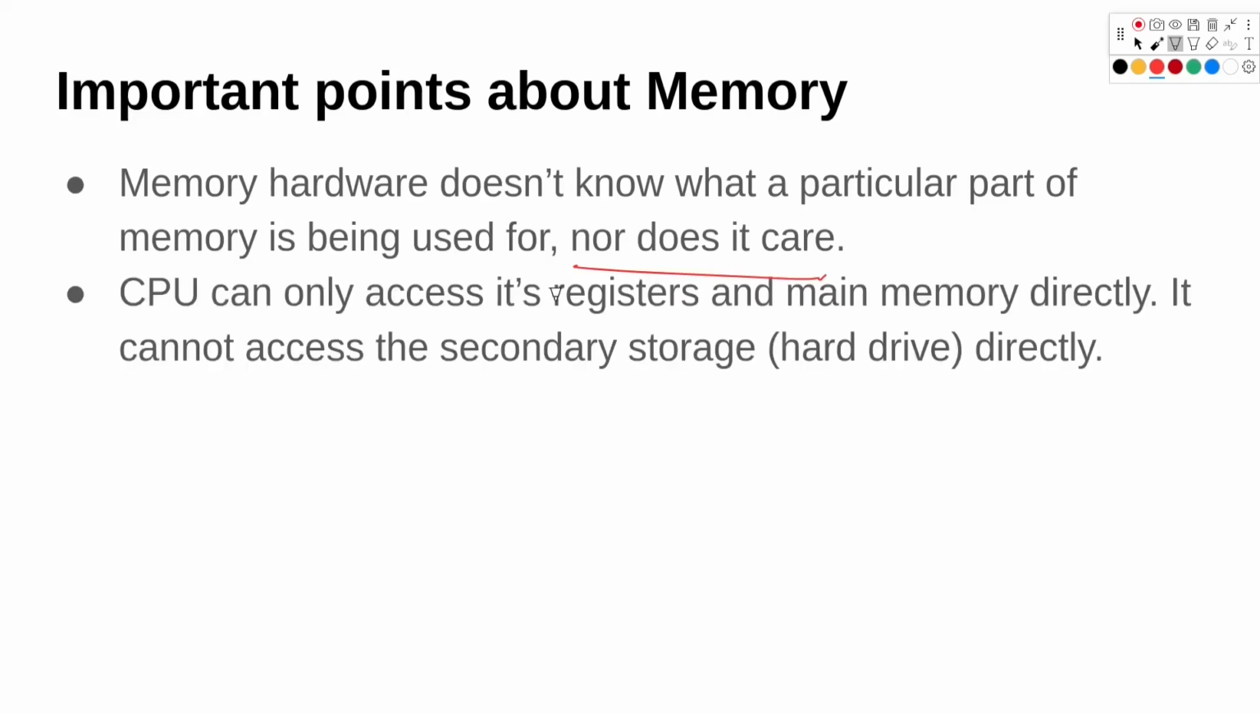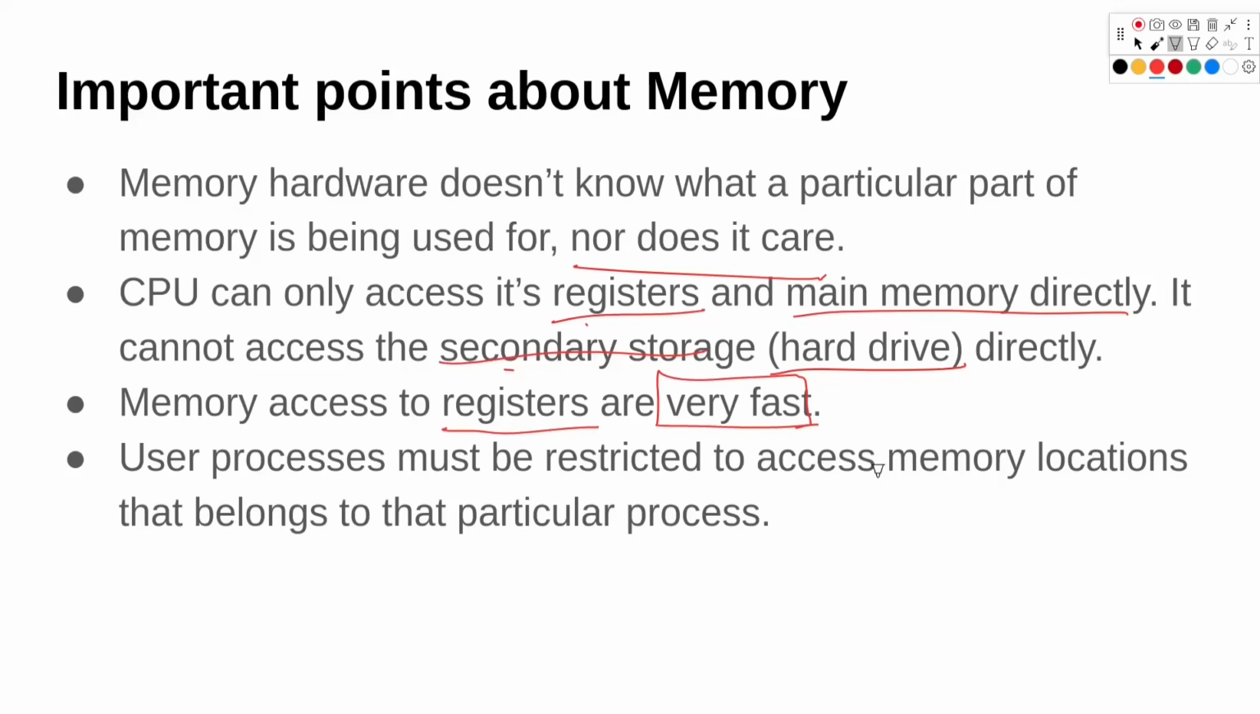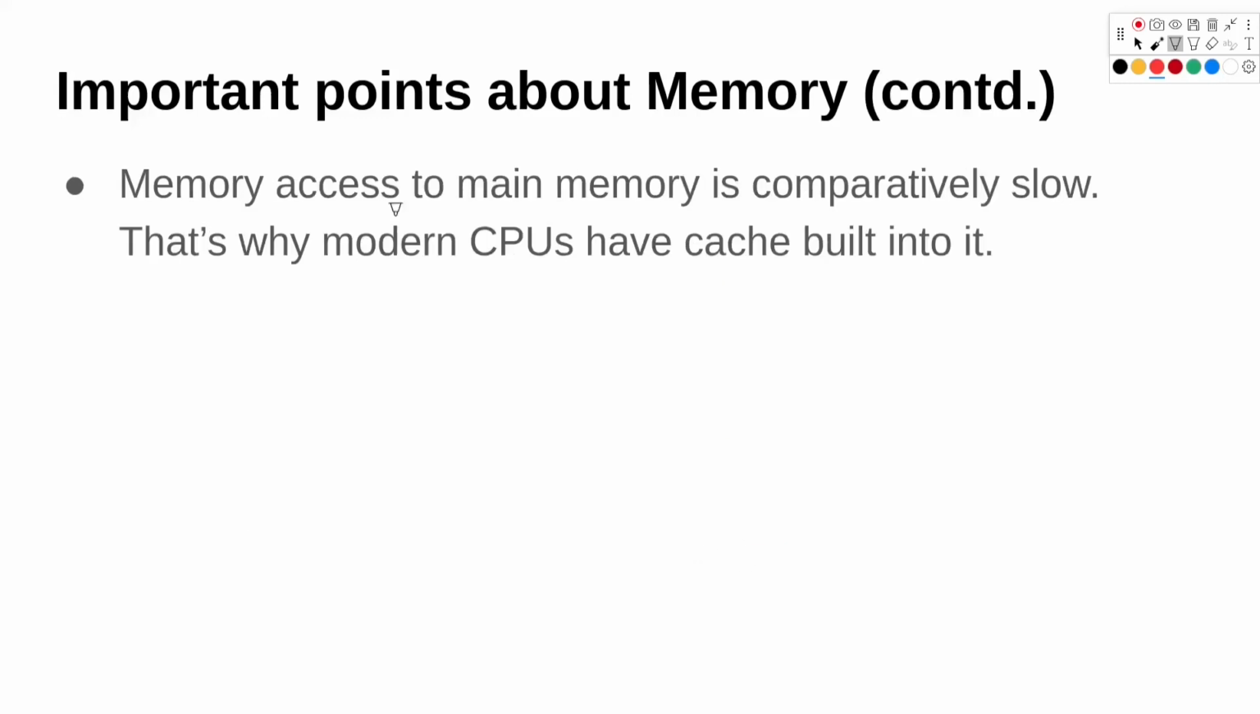CPU can only directly access the registers and the main memory. It cannot access the secondary memory, so stuff like a hard drive or pen drive, it cannot access that directly. Memory access to registers is very fast. User processes must be restricted only to access the memory location that belongs to that particular process. It should not touch any illegal memory that is out of its restriction. Memory access to main memory is comparatively slow. So registers are very fast, and main memory is very slow.